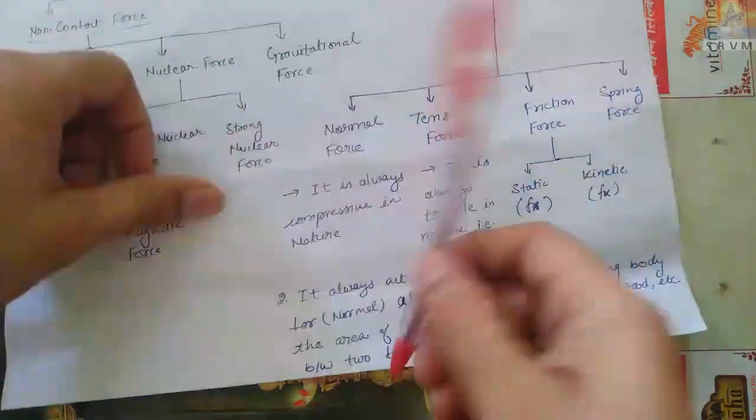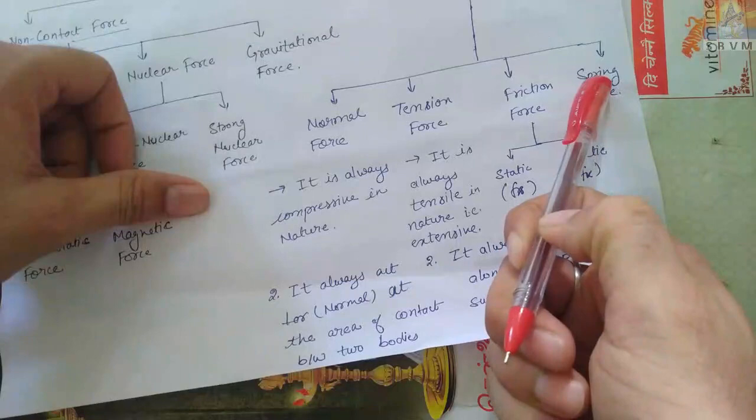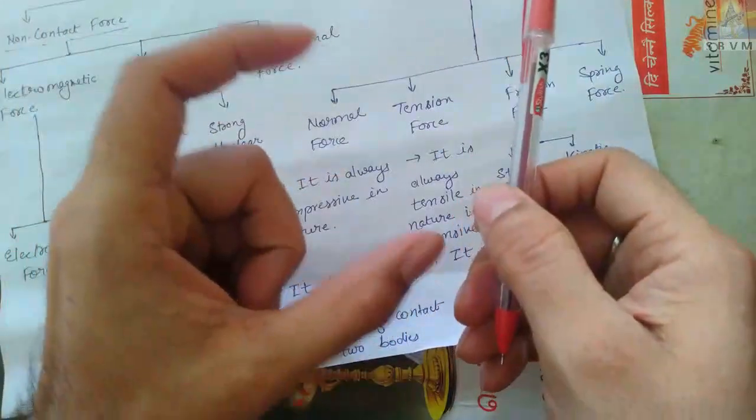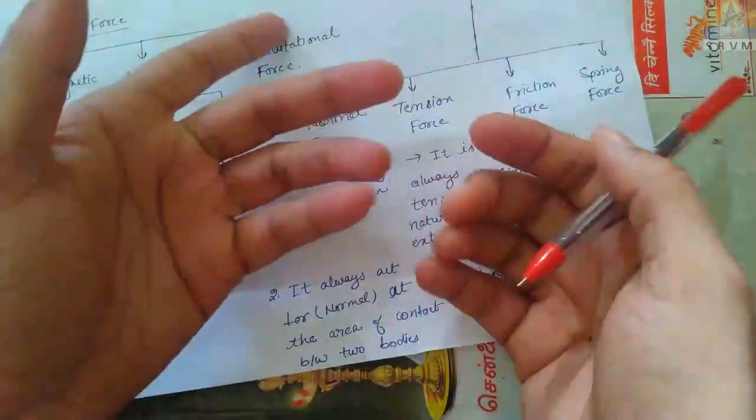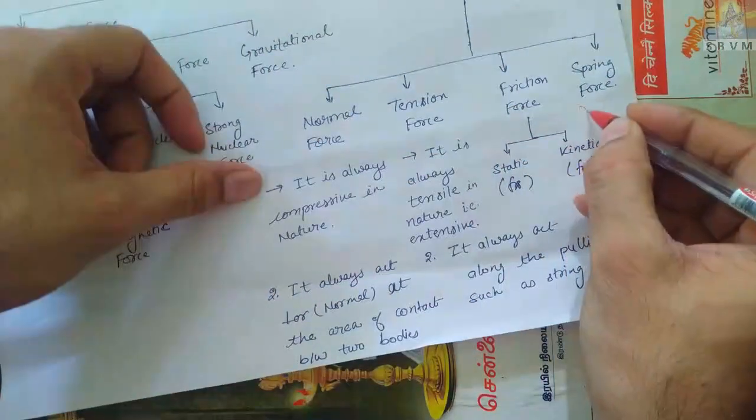Okay, friction, two types, static, kinetic. Spring force, a force of spring: we compress, we feel the force. We expand the spring, we feel the force. Spring, you must be knowing spring. Okay, like this type of structure is there in the spring.